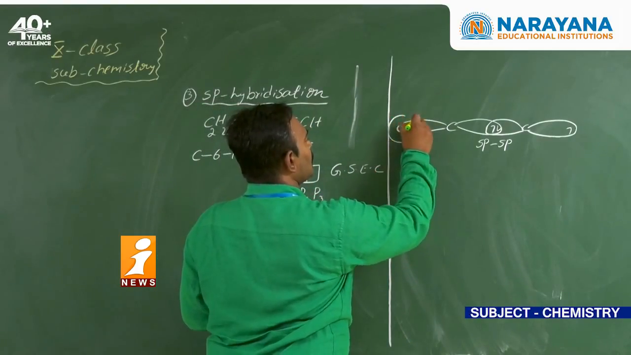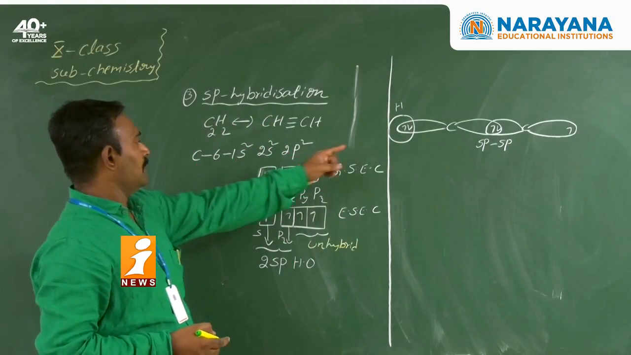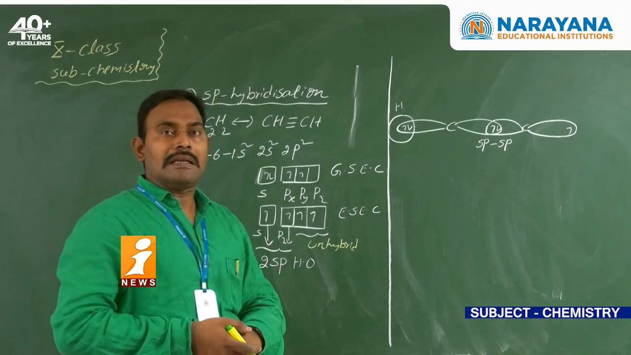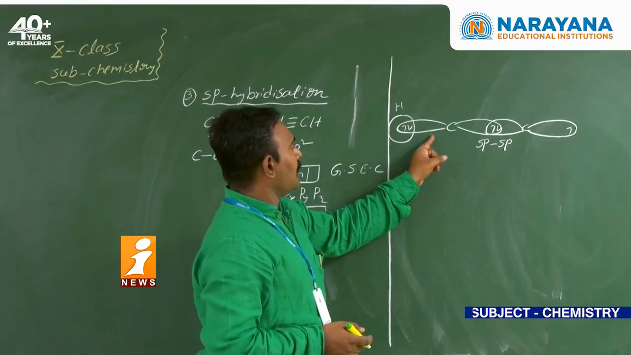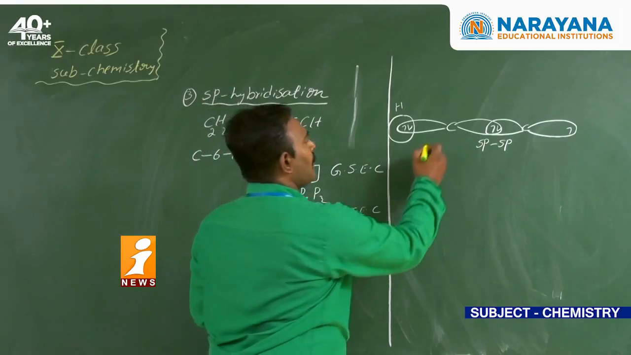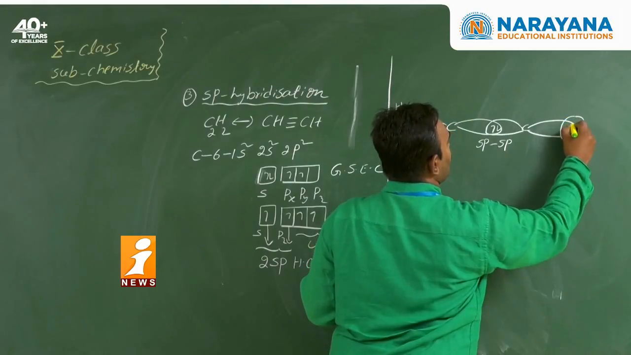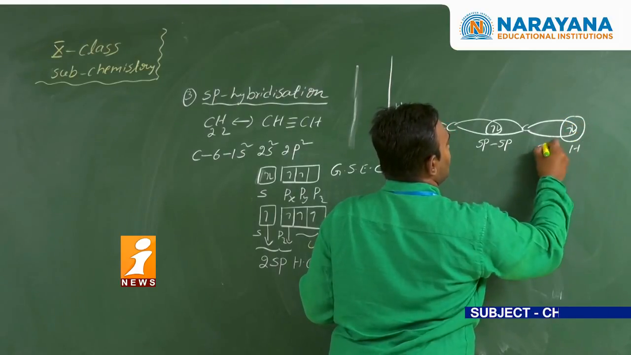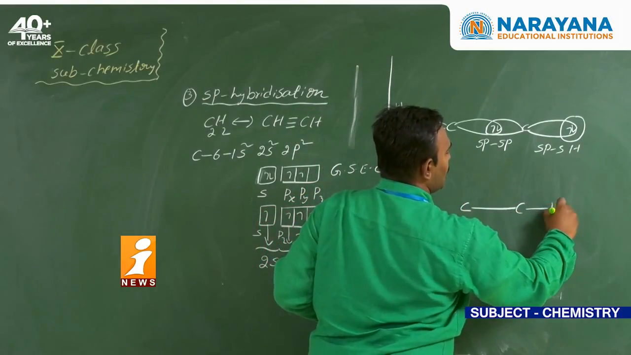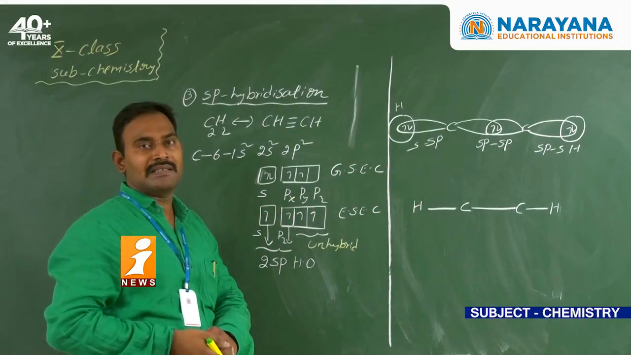Next coming to here, this bond is formed because of the hydrogen s orbital. How many hydrogens are there here? Two hydrogens. So the electron is present in the s orbital. So the s orbital of the hydrogen atom overlaps with the sp hybrid orbital of the carbon atom. Similarly here also sp and s overlapping. As a result, around each carbon atom we now have only two sigma bonds, but the valence of the carbon is not satisfied.